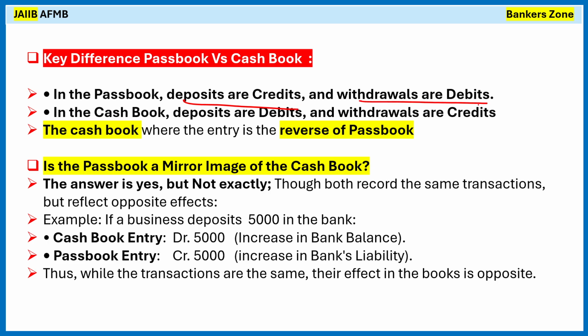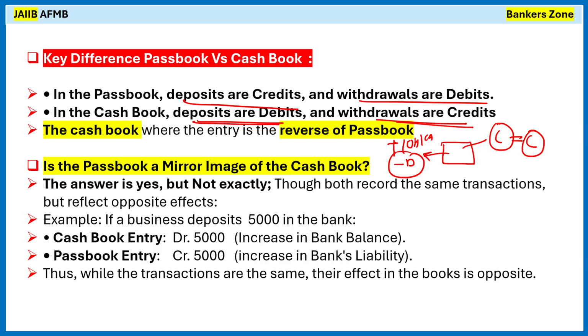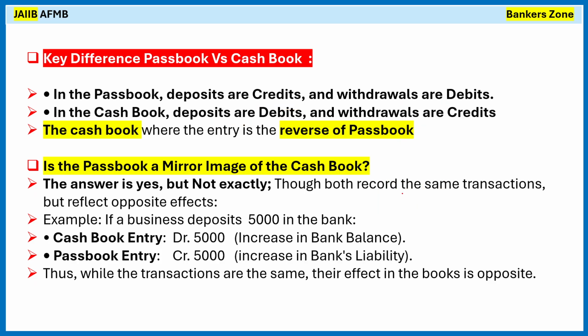However, in the cash book, it is just the reverse, right? Deposits are debits in the cash book and withdrawals are credits. So it is like an entry. For example, you are sitting at a cash counter, and a customer deposits money. When the customer deposits money, you will credit the customer's account. However, in the same way, your teller's account, the cash on hand account or the cash account, will get debited. That means your cash on hand account serves the purpose of a cash book, right? So I repeat, in the cash book, deposits are debits and withdrawals are credits.